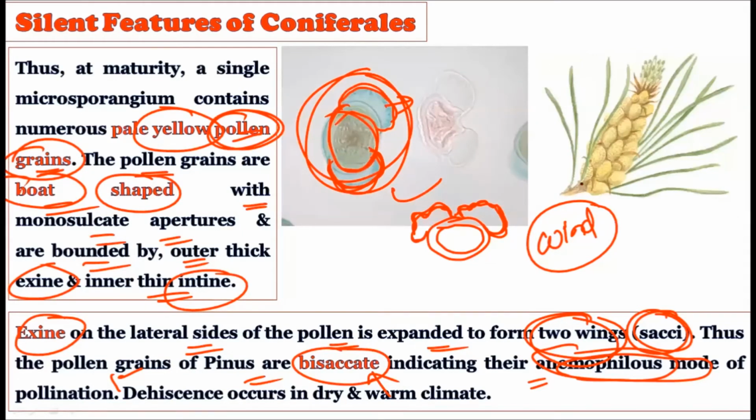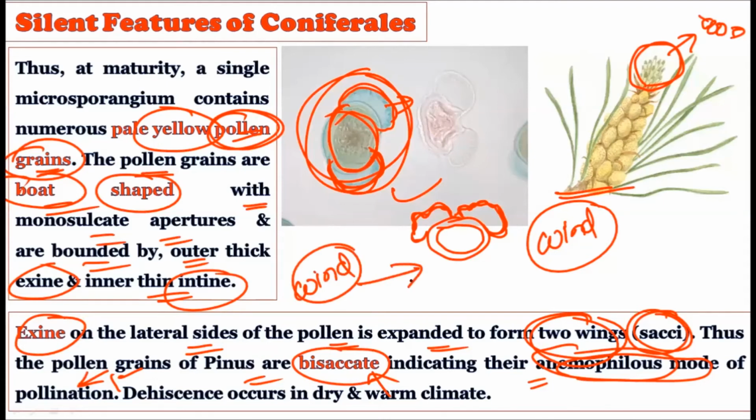Now observe this picture, how the pollen grains are moving out of the male cones. These pollen grains are able to fly because of the two kinds of wings on them. These wings are created out of the outer layer, which is called the exine. So anemophilous pollination is pollination by wind, and for this wind pollination, these pollen grains are very well adapted by creating the two sacci, that is, the two wings in their exine layer.